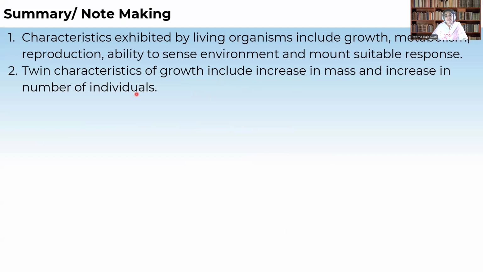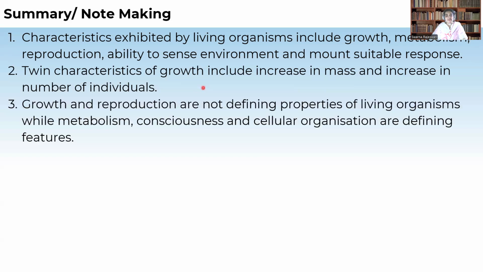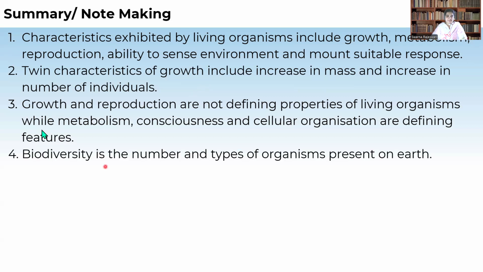The twin characteristics of growth include increase in mass as well as increase in the number of individuals, means it is reproduction. But growth and reproduction are not defining characters of living organisms; metabolism, consciousness, and cellular organization are mainly the defining characters of living organisms.